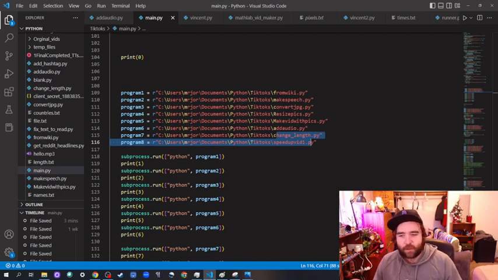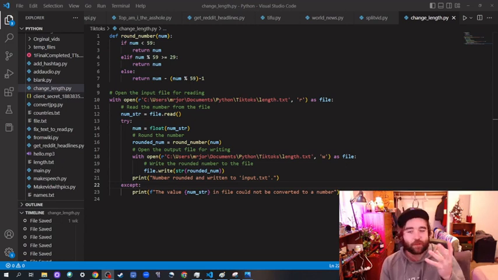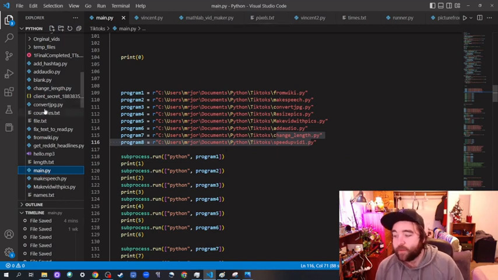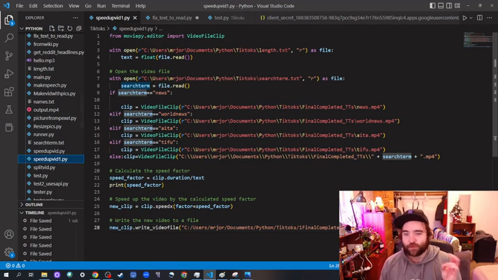So let's see what those do. So this is the change length one. This is just getting the number of what we have to do. This doesn't actually change the length of the video itself. This is just changing the text file. So then when we actually go over to speed up the video, because some of the other TikToks, we have to speed them up twice. So this is the second time you do it. And yeah, it just speeds them up to under a minute just to make sure.